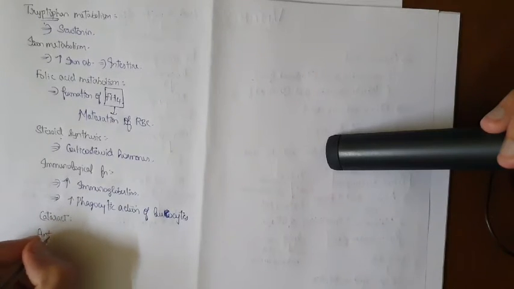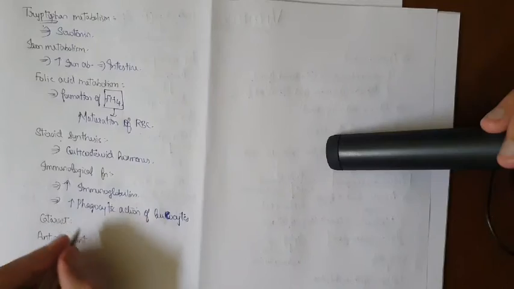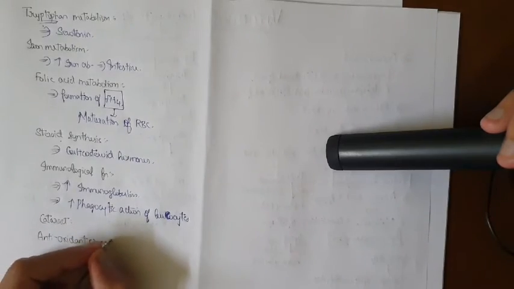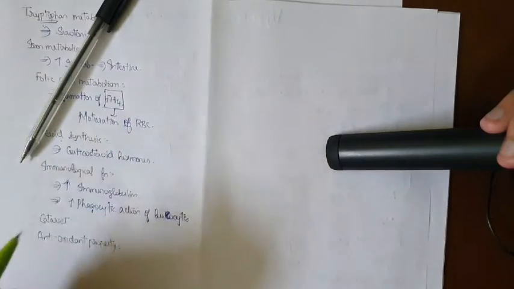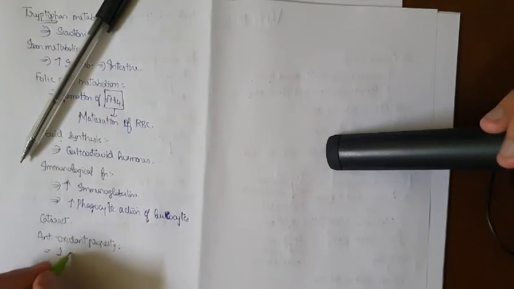Next, the antioxidant property. So vitamin C itself is an antioxidant. Okay, so it is going to reduce the risk of cancer, and even CAD, that is coronary artery disease, right?